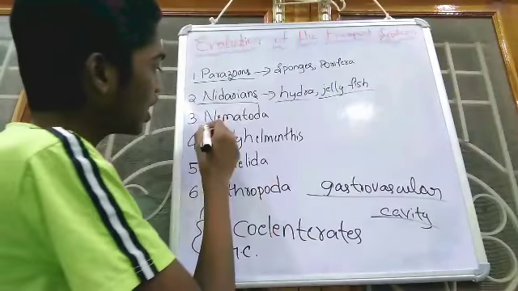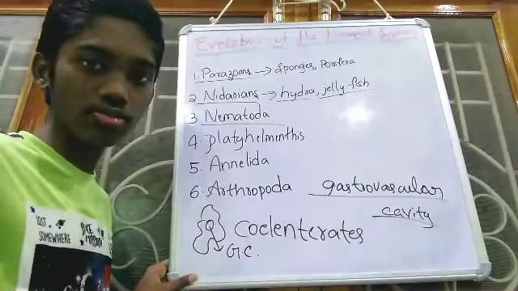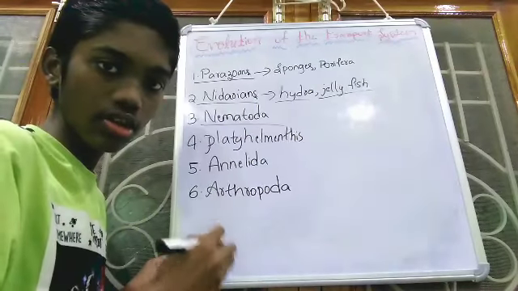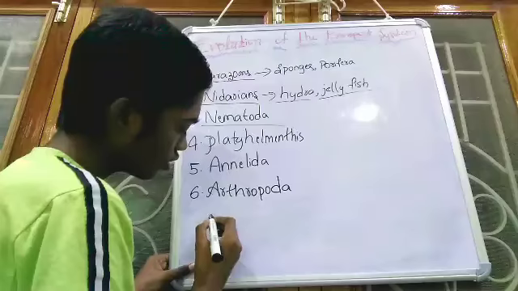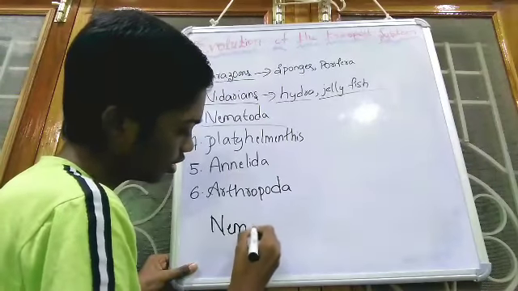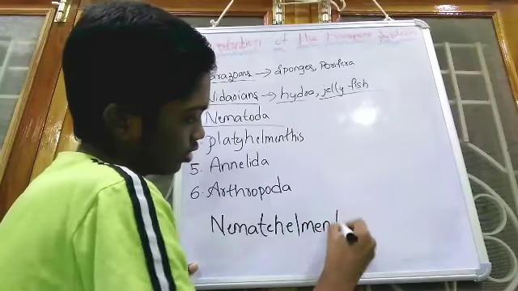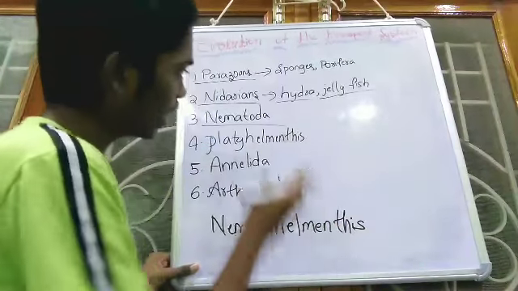Coming to the next phylum, that is nematoda. Nematoda is also called Nemathelminthes. This is the other name of the phylum nematoda.